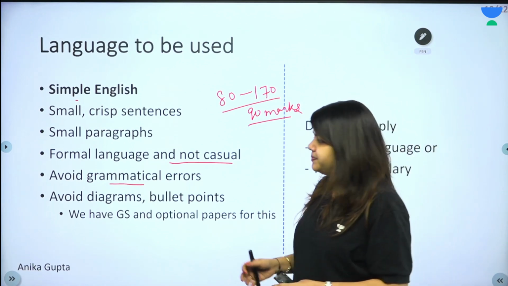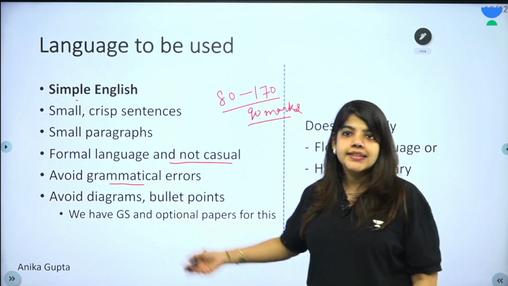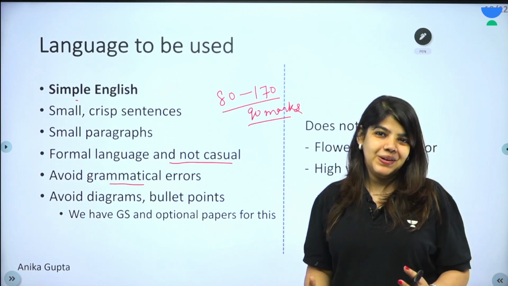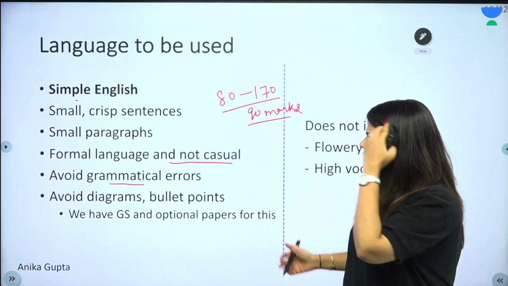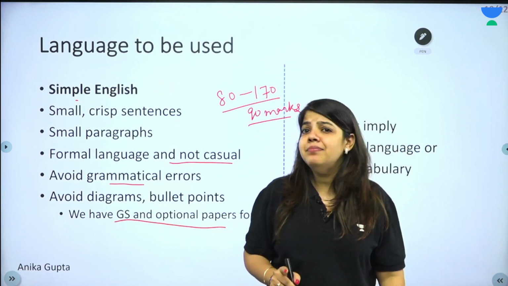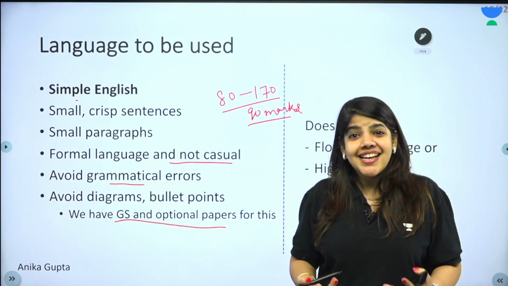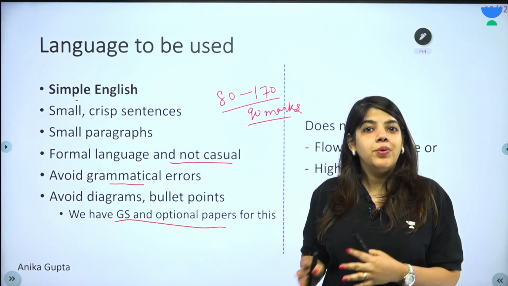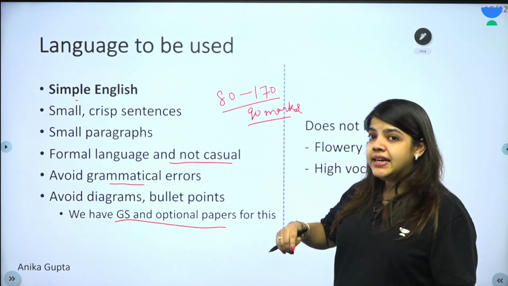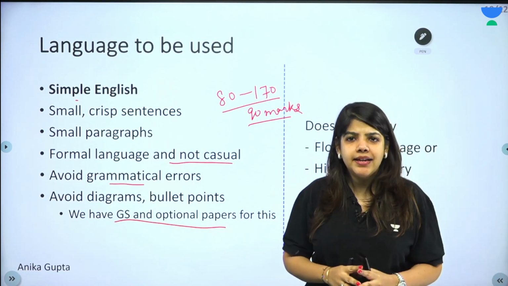It's not good. Then actually there are students who write essays in the form of diagrams and bullet points. We have 4 GS papers. We have GS and optional papers for making diagrams and making bullet points. So an essay is written as an essay. It is not written in bullet points. I repeat, simple English, small crisp sentences, small paragraphs.